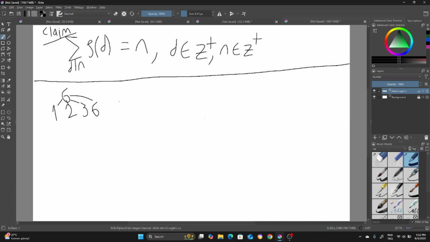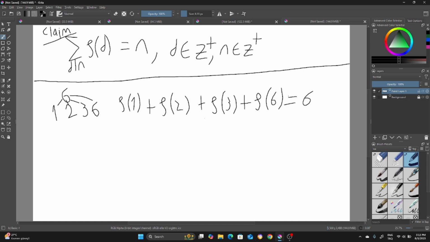So our claim is that totient of 1, by the way, this is the totient function, which I'll explain later. So let me first write this: totient of 1 plus totient of 2 plus totient of 3 plus totient of 6 is equal to 6. Our claim is this. Is this true?